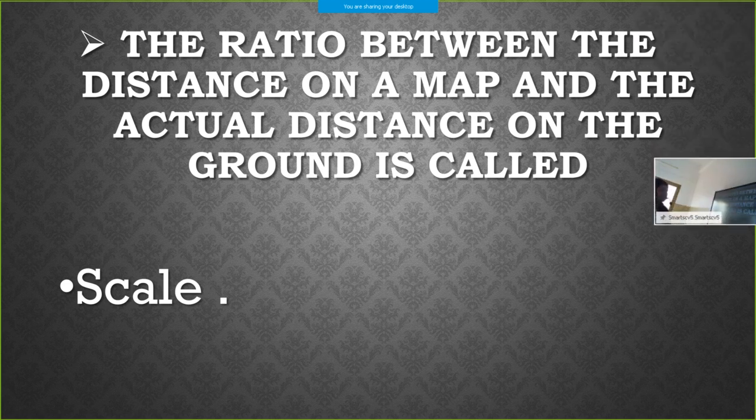The ratio between the distance on a map and the actual distance on the ground is called dash, that is, scale. Once more, the ratio between the distance on a map and the actual distance on the ground is called a scale. That's clear to you?